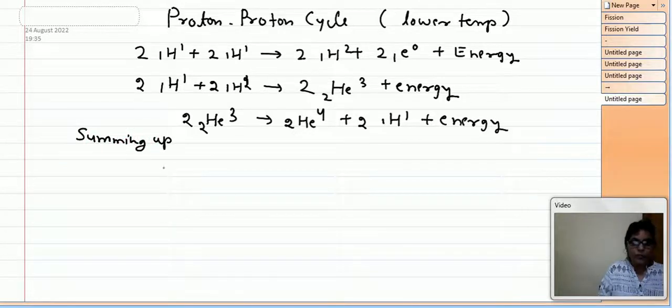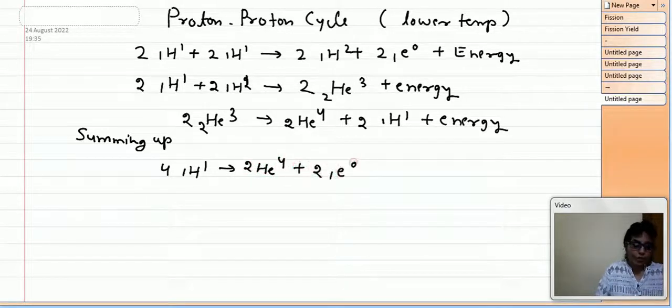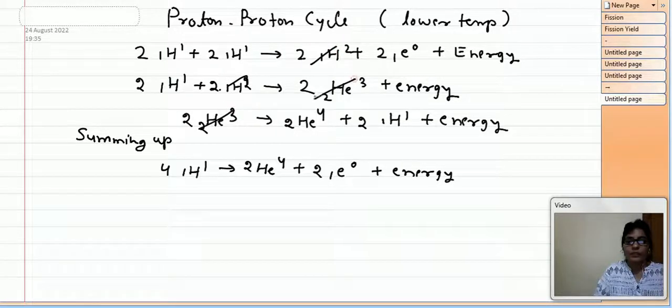And again let us sum up all these equations. So we will get 4 hydrogen nuclei will give 2 He4 plus 2 positron plus energy. During summation, the 2 1H2 get cancelled with the 2 1H2, the helium 3 with helium 3, and the 2 1H1 with 2 1H1.